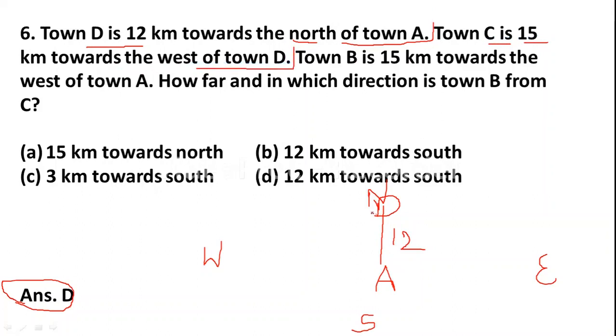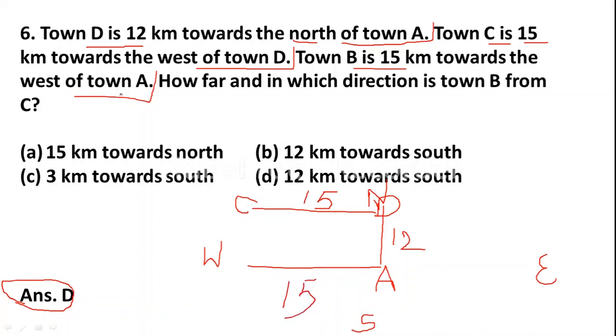Okay, town C is 15 kilometers towards west. Next, town B is 15 kilometers towards west of town A. Okay, now the question is, how far and in which direction is town B from town C?